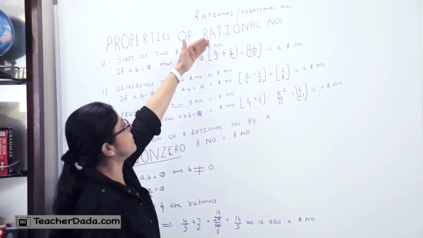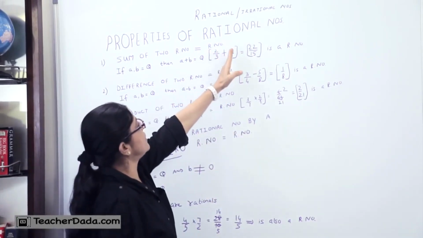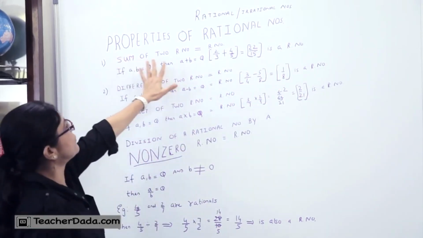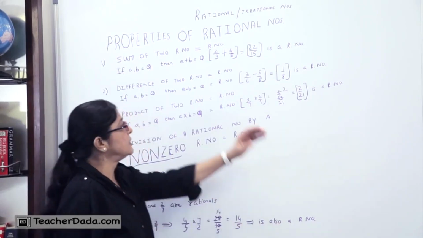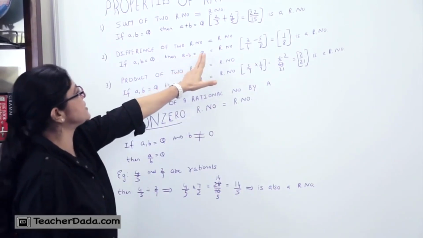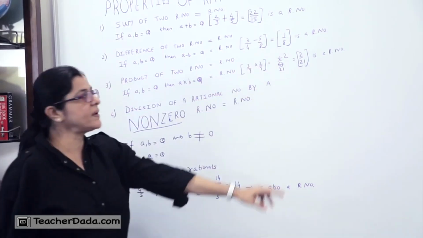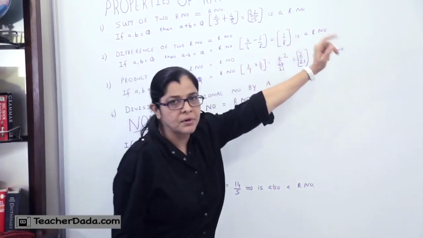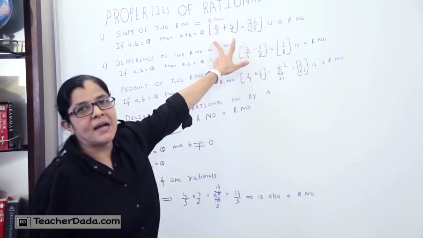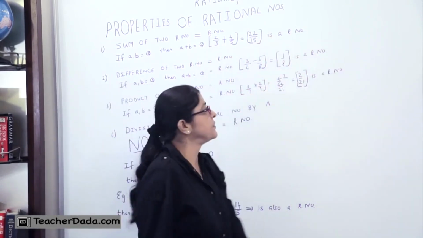In other words, if A is 2 upon 3 and B is 4 upon 5, by finding the LCM and solving this sum, I get 22 upon 15, so it is a rational number. In simple language, the sum of two rational numbers is a rational number. The second one, the difference of two rational numbers is also a rational number. That means A minus B is rational. In the same way, 3 upon 4 minus 5 upon 8, after solving this, I get 1 upon 8, so it's a rational number. When terms are joined by a plus or minus sign, you need to find the LCM, equalize the denominators and proceed further.